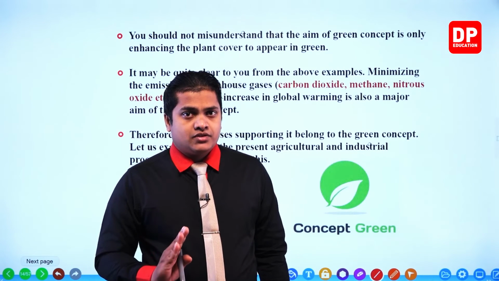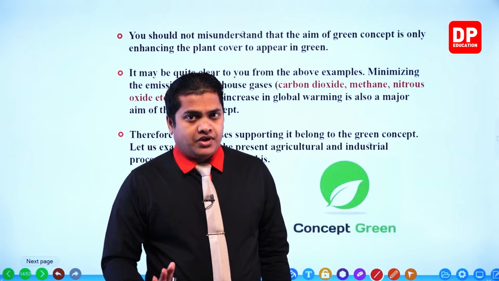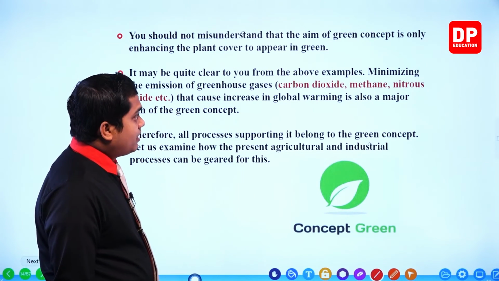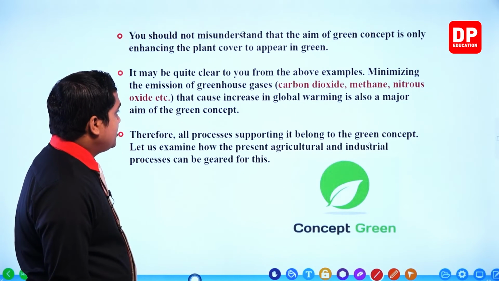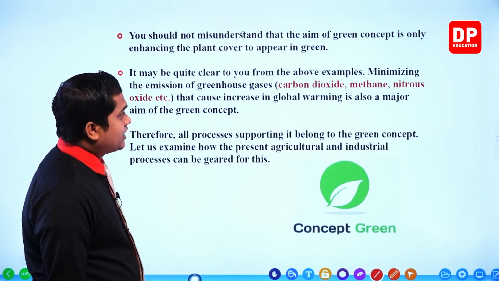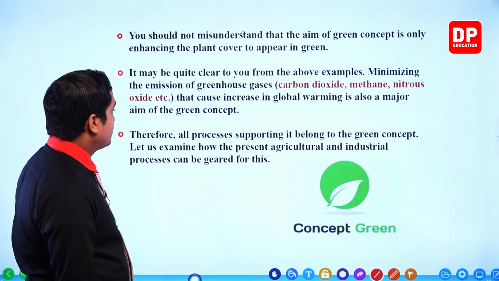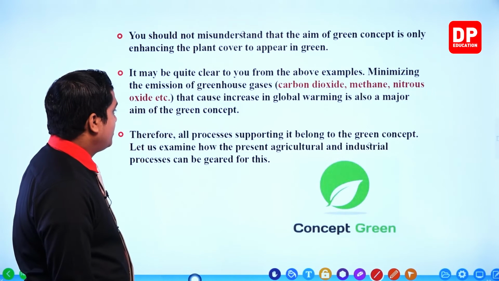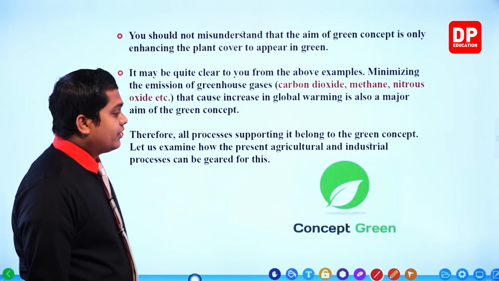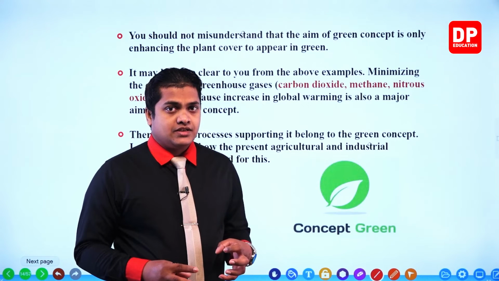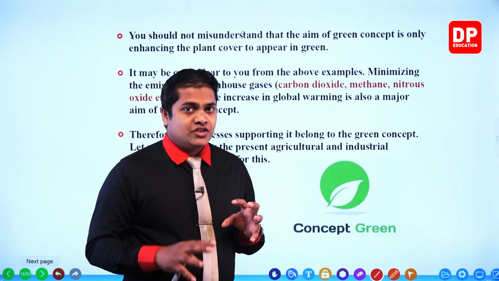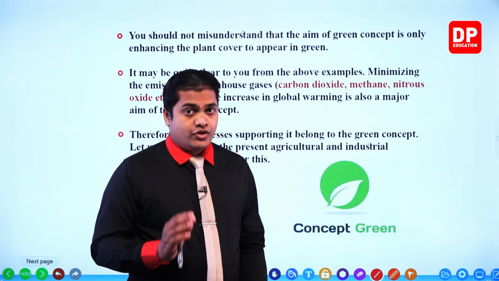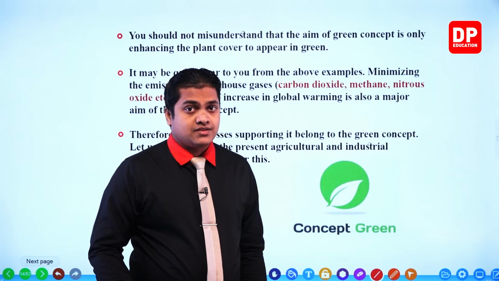So don't get confused green concept with the vegetation, okay. It may be quite clear to you from the above examples, minimizing the emission of greenhouse gases like carbon dioxide, methane, nitrous oxide that cause increase in global warming is also a major aim of the green concept. So here within the green concept, my dear children, we are going to minimize the emission of harmful gases, especially greenhouse gases.